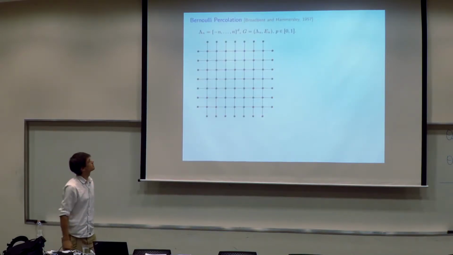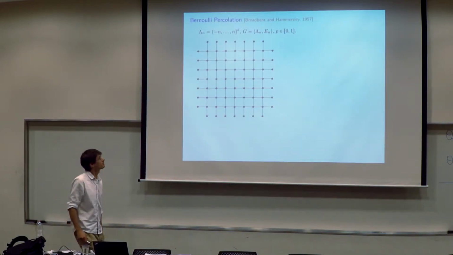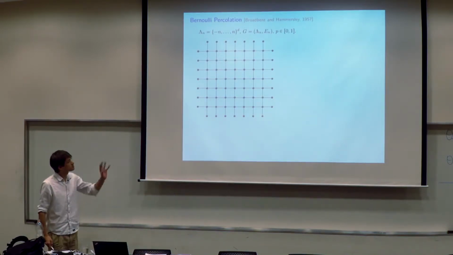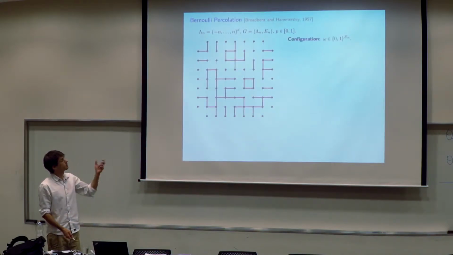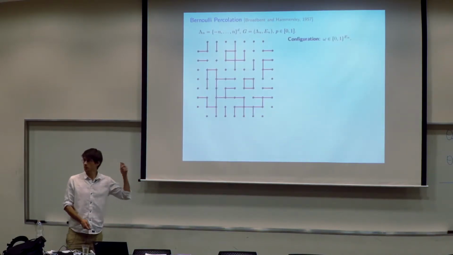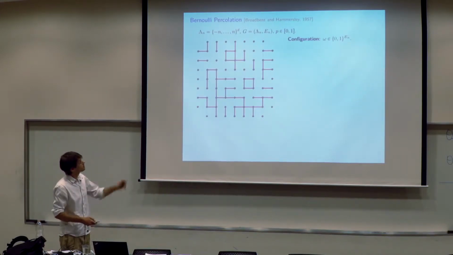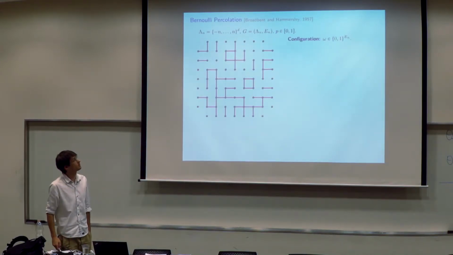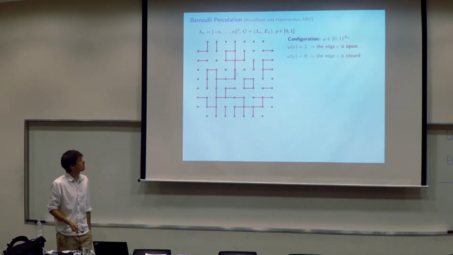Just to fix the notation, we start from a box of size n. We have a parameter p between 0 and 1, and here I just look at the finite box. We toss a coin: with probability p, an edge is open, with probability 1 minus p, it's closed. And we get a random configuration, which is an element of {0,1}^E. 1 corresponds to an open edge, so here you have an open edge. 0 corresponds to a closed edge.